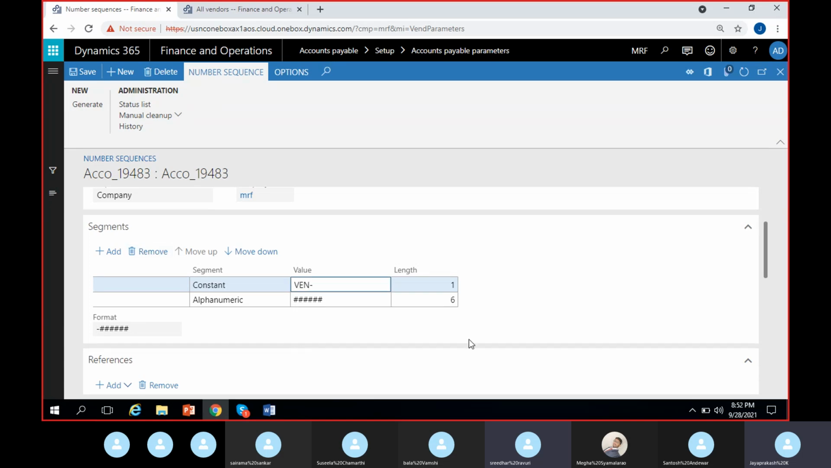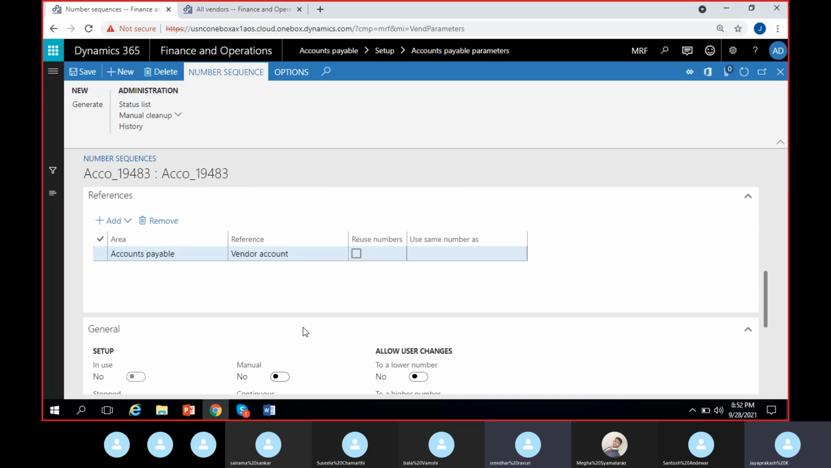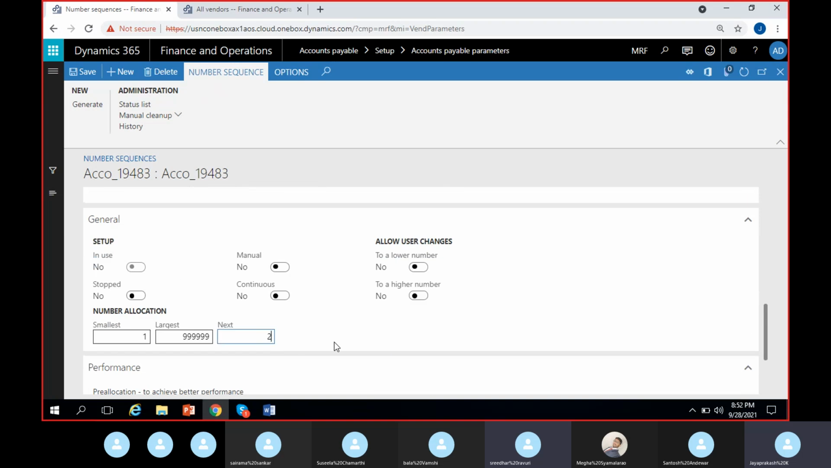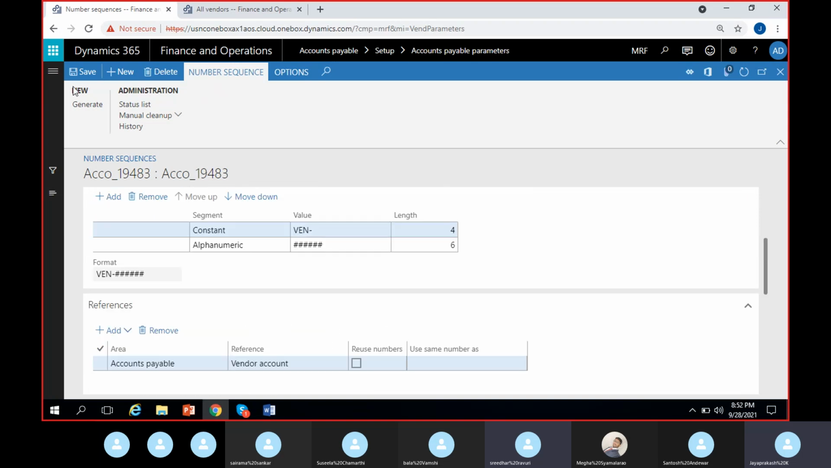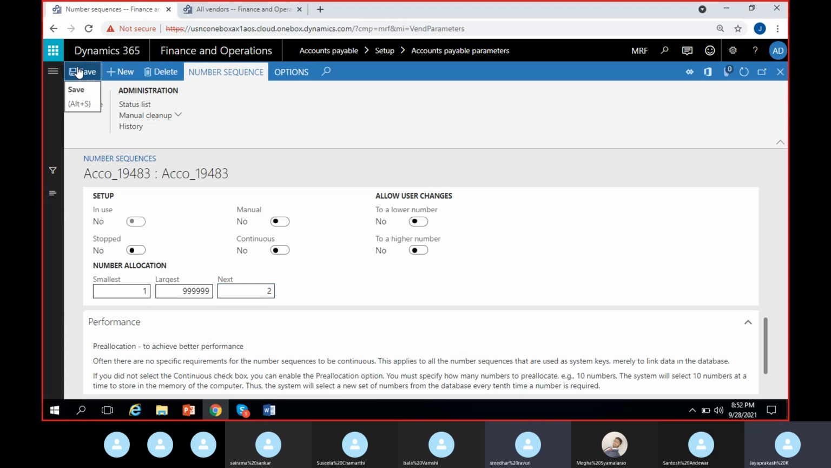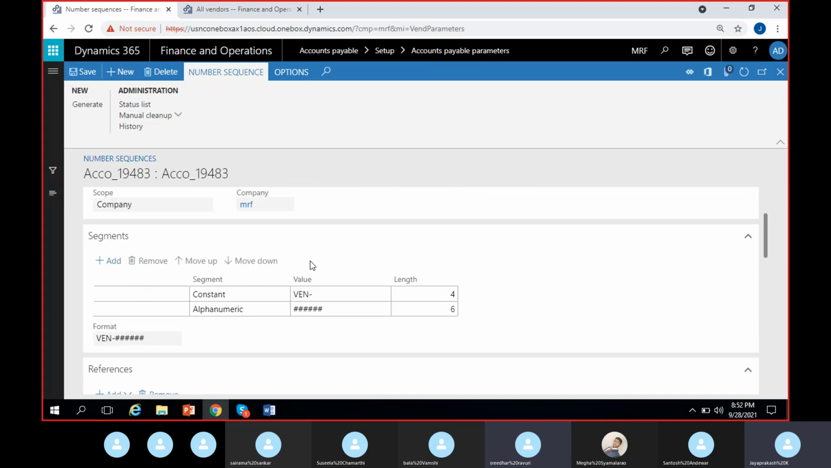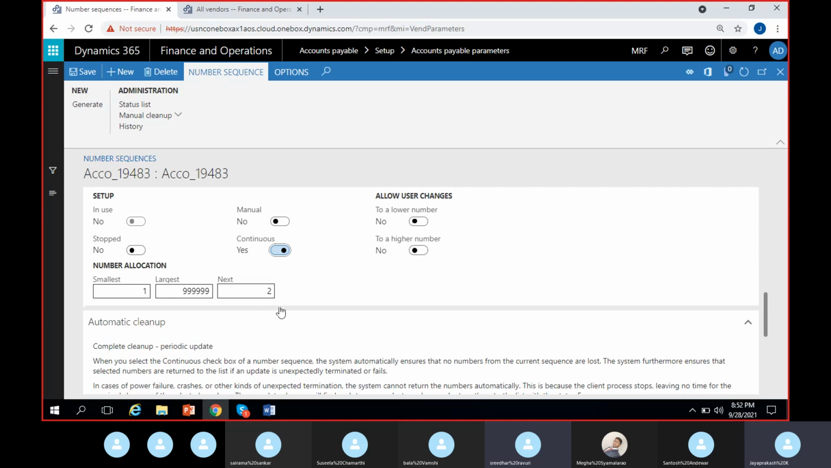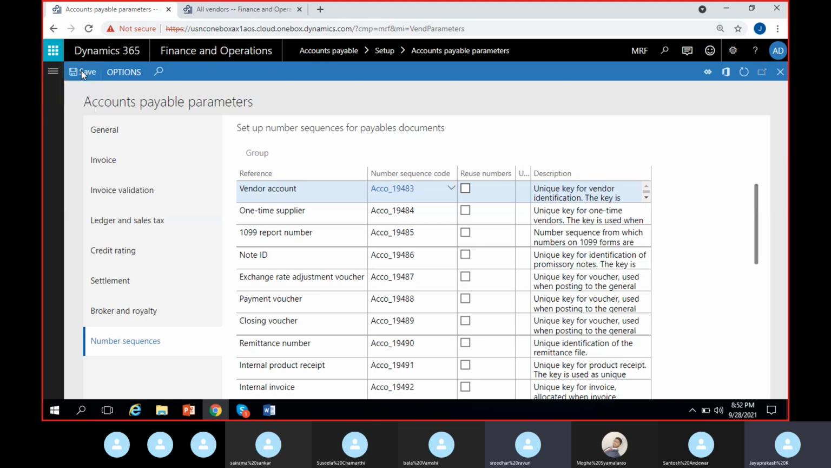I'll give it here as VEN like this. I'll give the next number as 2 only, because I'll change that number in the vendor number. Okay, the other one. So I'm giving it as continuous. I changed it to VEN and I changed the next number as 2. Okay, I'm saving it. Go back and save the parameters as well.